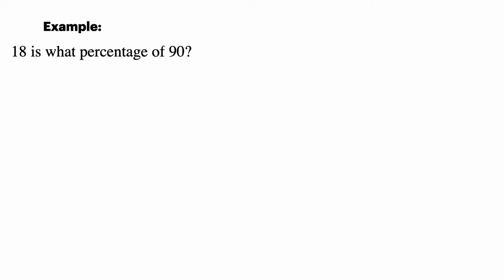Okay, let's look at another example. 18 is what percentage of 90? Now we're looking for the percentage. We're not given the percentage. We are looking for the percentage. Okay, so here's our equation. Percentage times base equals amount. Well, what is the amount? What is the base? So I like to look at the is and of. It's kind of how I do these problems. So of 90 tells me the base. Is 18 is the amount. So the equation will go x times 90 equals 18.